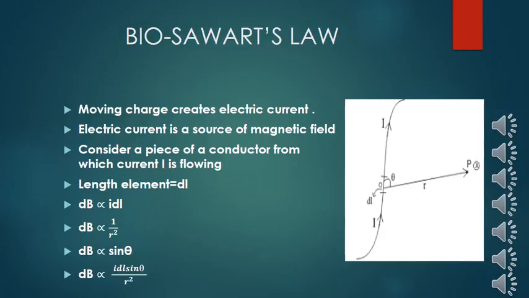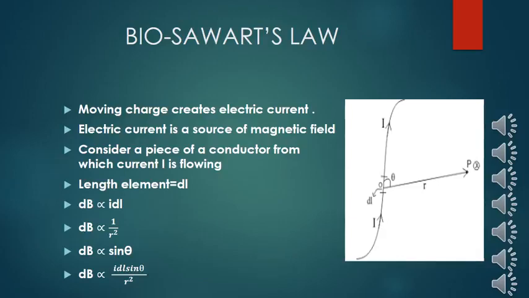And magnetic field is inversely proportional to the square of the distance. The more the distance, the weaker will be dB. Here he calculated that the strength of this magnetic field will decrease as the square of the distance.